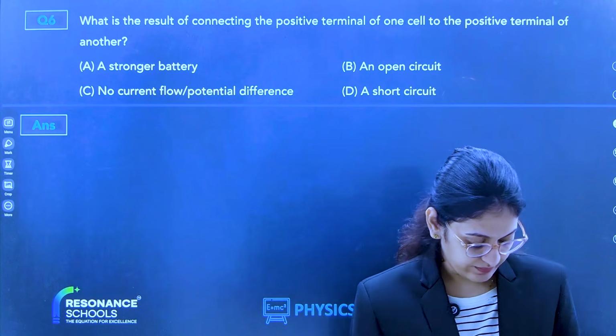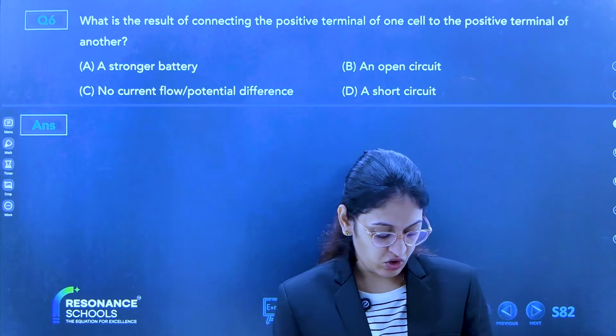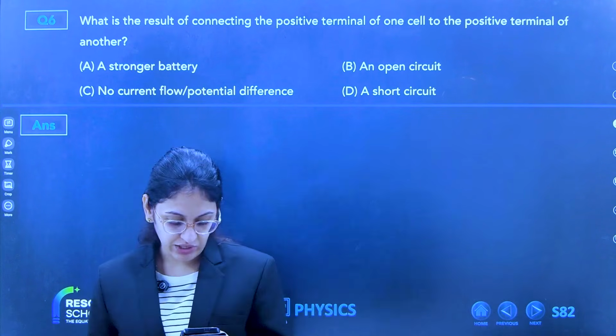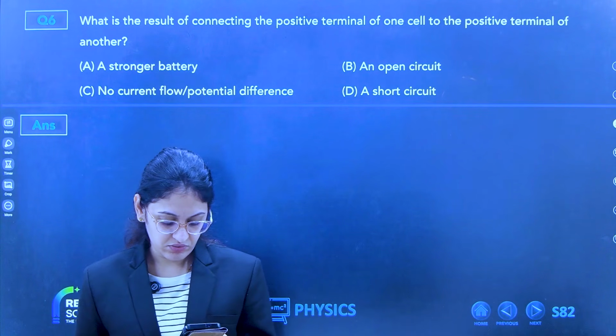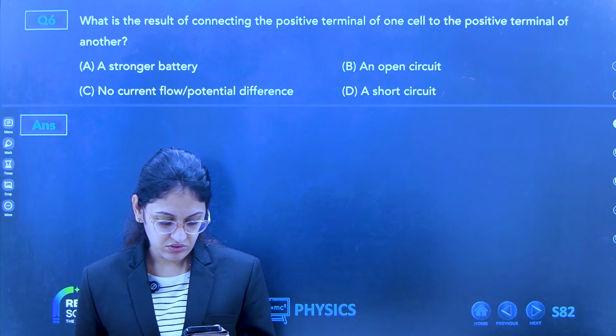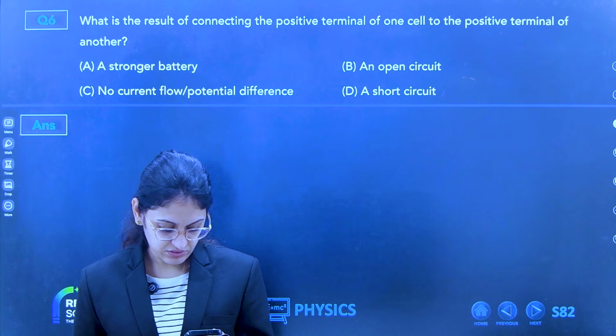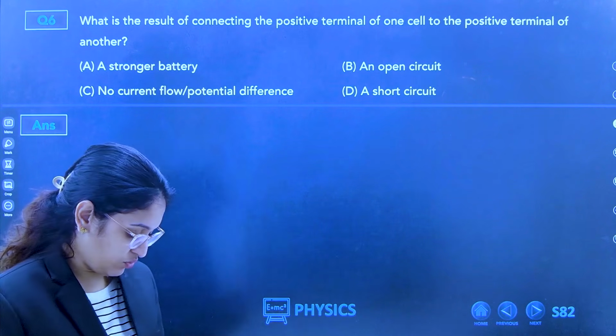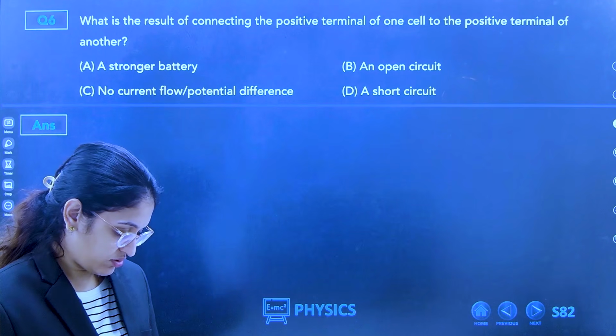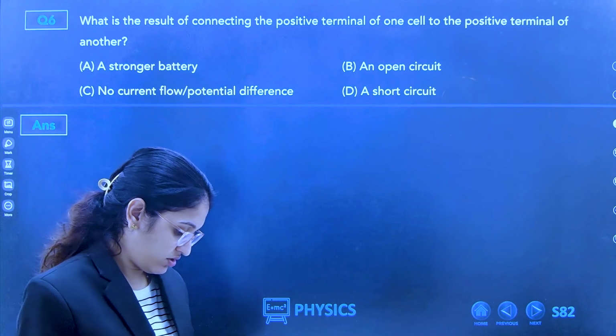Option C, not able to on our video. Which video can't you turn on? YouTube video? No, no online class. Zoom video. Why?